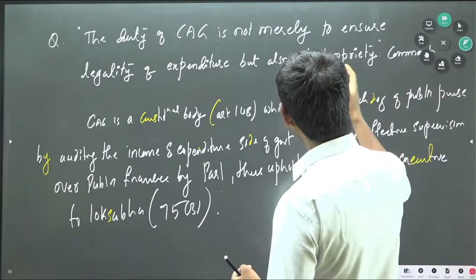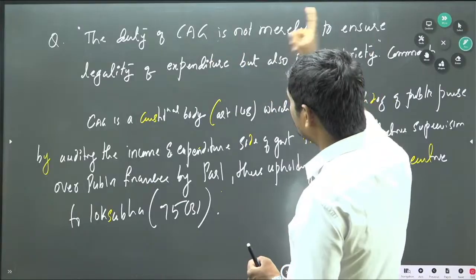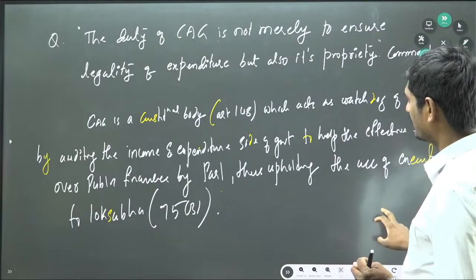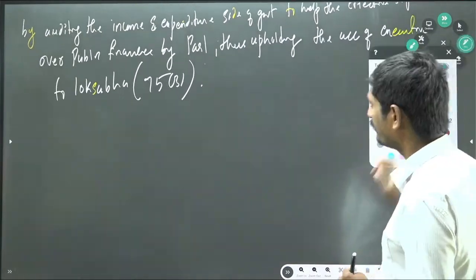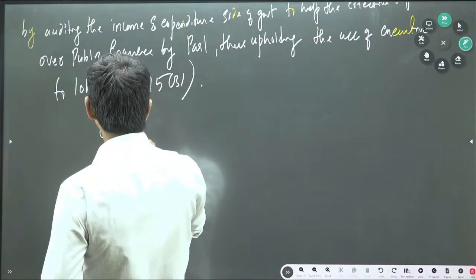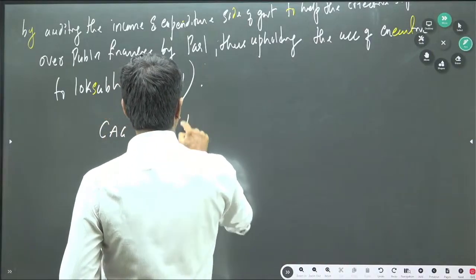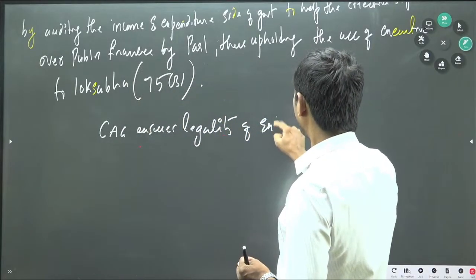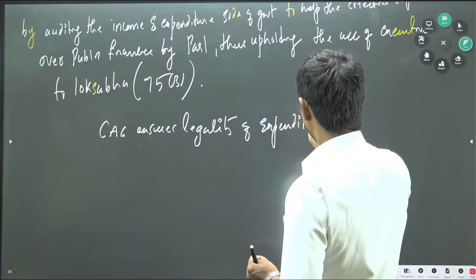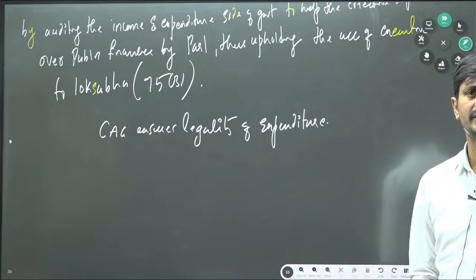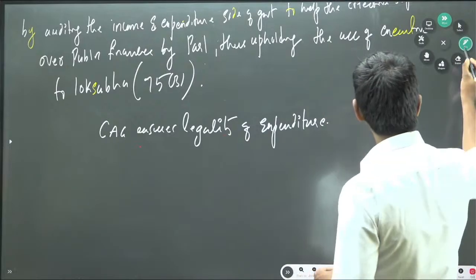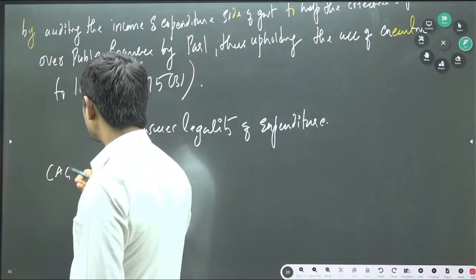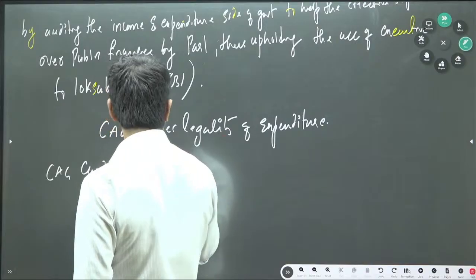And then what are the keywords here? The duty of CAG is not merely to ensure legality of expenditure, but also its propriety. Let us understand. So we need to write these two aspects. First of all, CAG ensures legality of expenditure. So it means the CAG conducts legal audit. So this is the body of the answer, and this is the side heading.